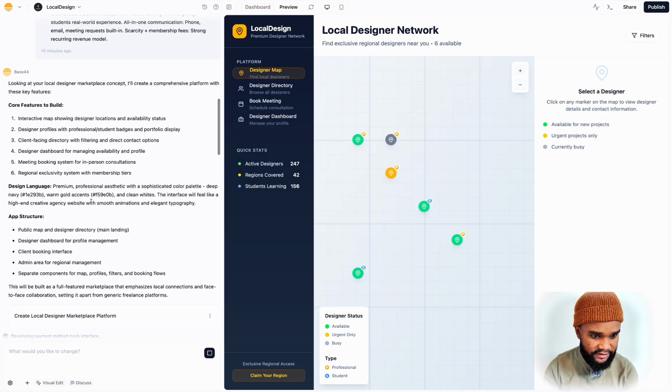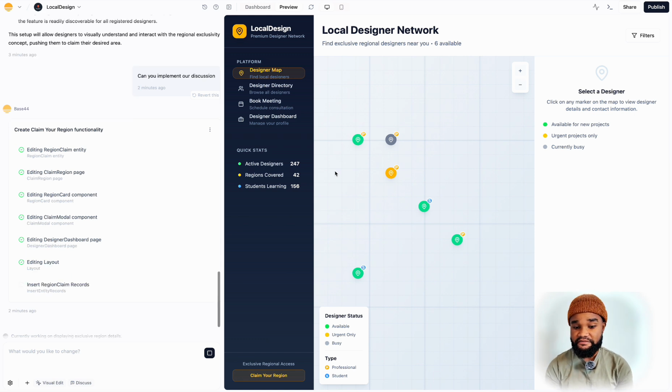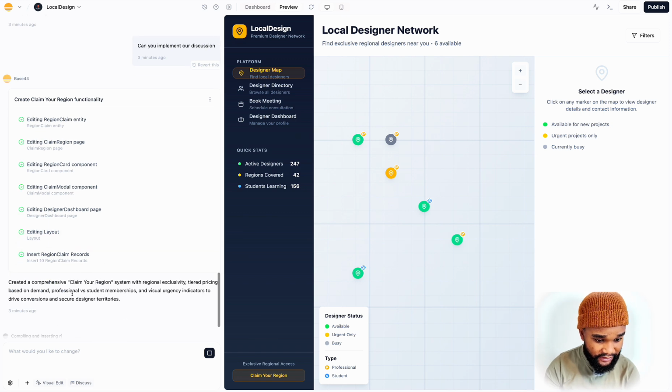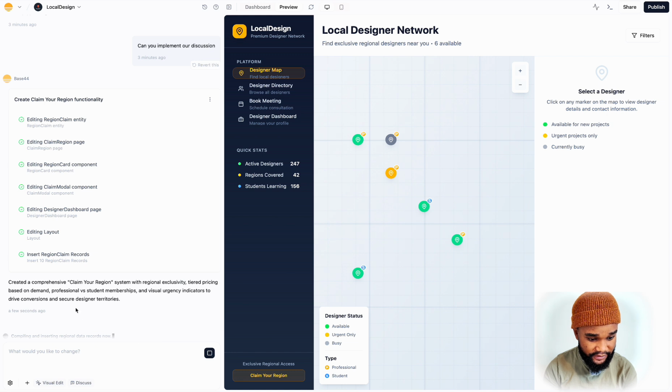Again, how long has this taken us so far? I think we've been able to create this design in less than 10 minutes, which is crazy. You need to learn how to build back end and front end to create this sort of idea. So just waiting. Right, created a comprehensive claiming region. Okay, so now I'm just waiting for it to finish completely. Then I will try clicking on this to see if that works.